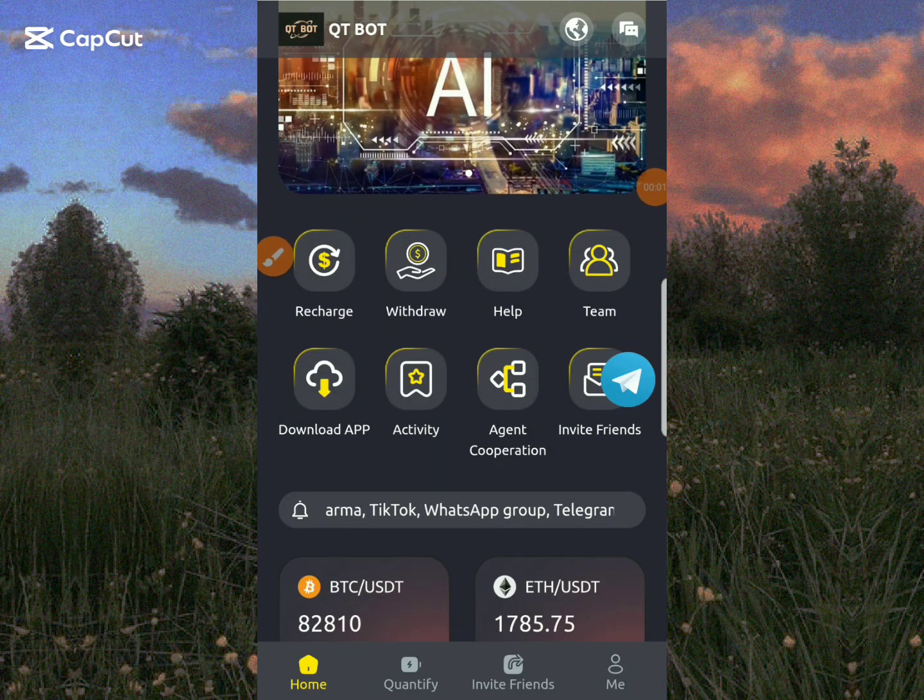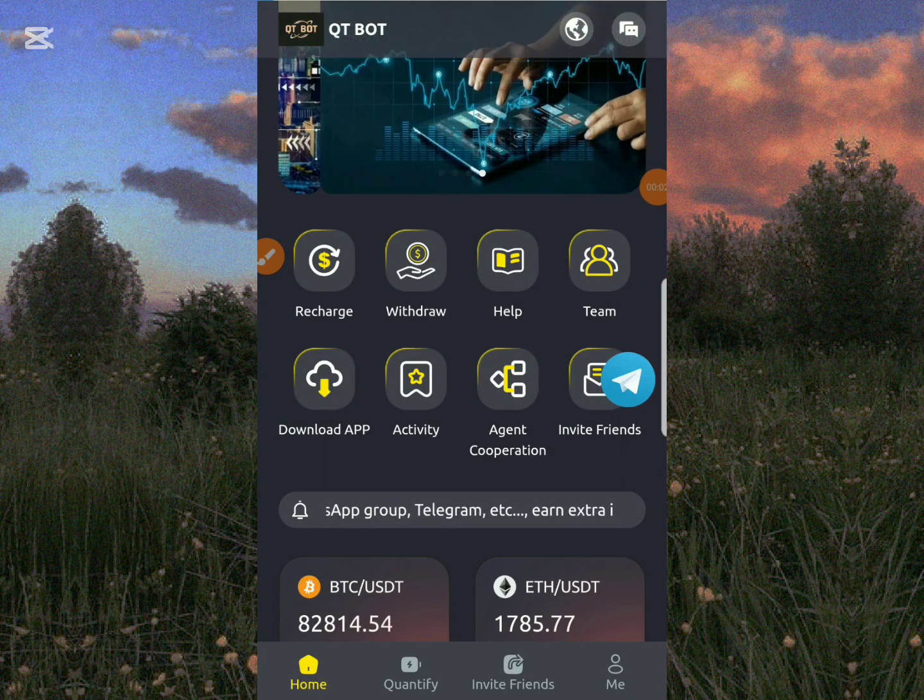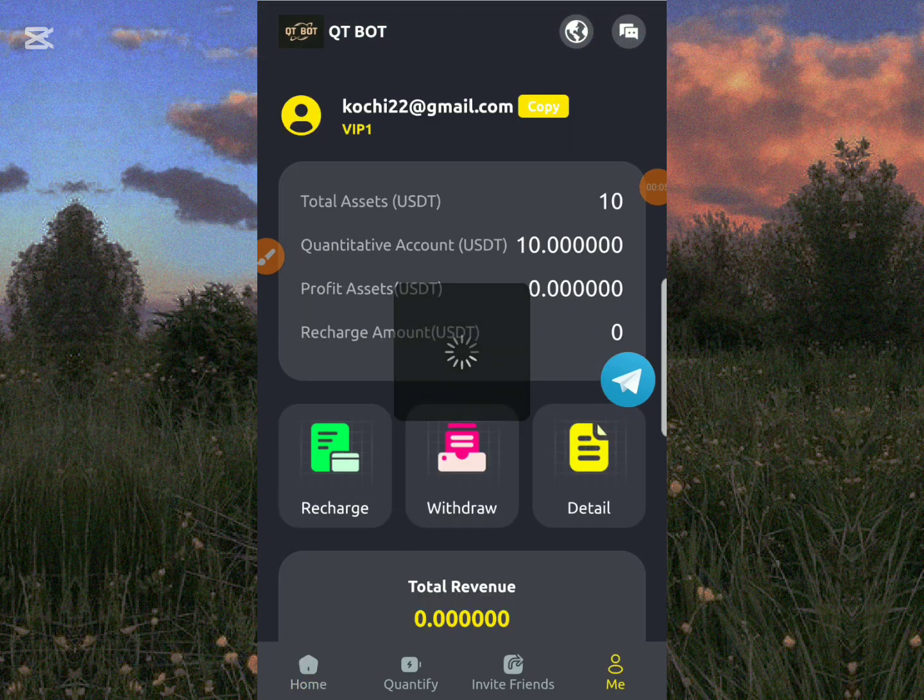This is a new platform where you can earn massive income for yourself through USDT and bag a lot